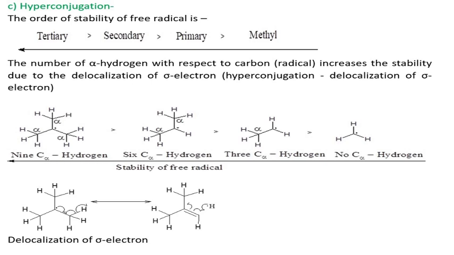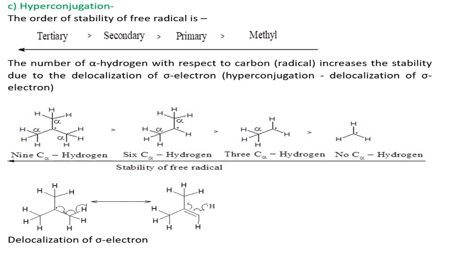Now what is hyperconjugation? Hyperconjugation means delocalization of sigma electron. Here we have shown the delocalization of sigma electron of carbon hydrogen bond. In hyperconjugative structures we do not change the position of atom. Here we have shown cleavage of carbon hydrogen bond in order to stabilize the radical, but we have shown the position of hydrogen exactly in both.